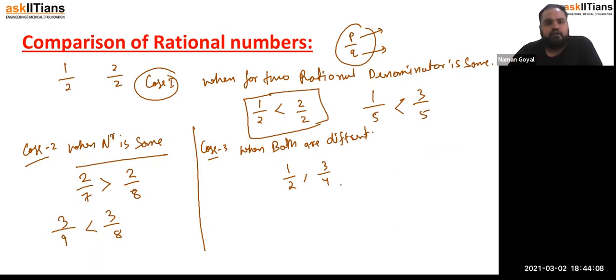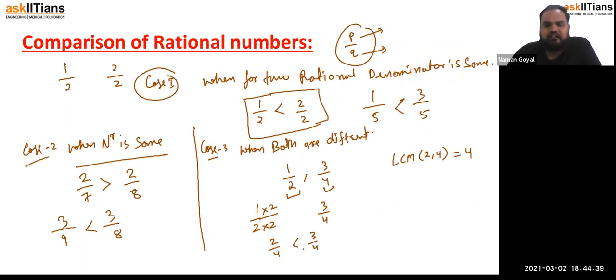So how do we do that? See, we are going to find the LCM of the denominators, 2 and 4. The LCM of 2 and 4 is 4. Now we are going to make the denominator 4 for both rational numbers. For making this 4, we have to multiply by 2 on both numerator and denominator. The other is already 4. So it is 2 by 4 and it is 3 by 4.